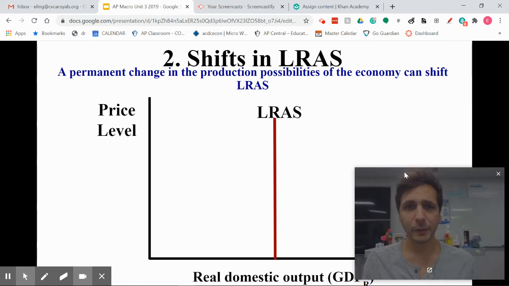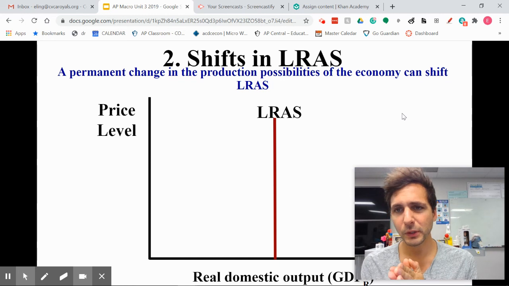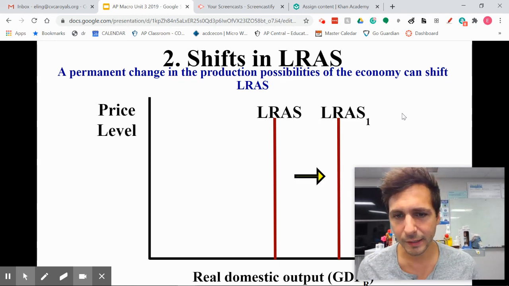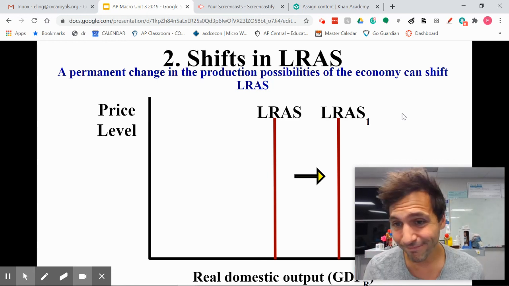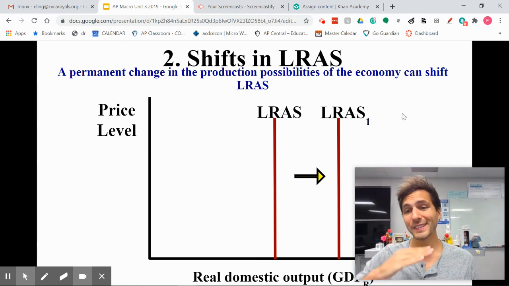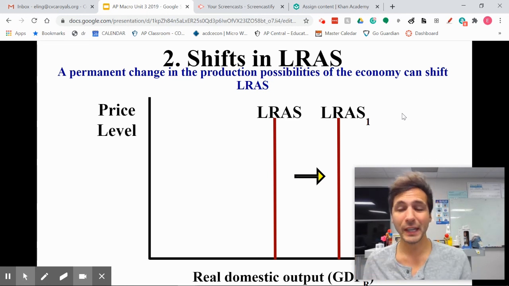That's what that says here. Let me give you that. There you go. A permanent change in the production possibilities curve of the economy can shift LRAS. So shifting long run aggregate supply to the right indicates what? Economic growth. This is the same as a production possibilities curve shifting outward.